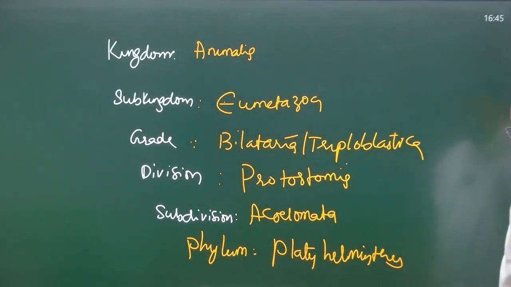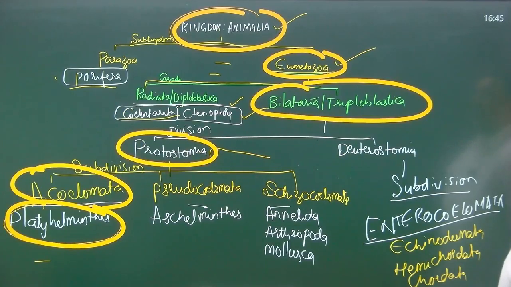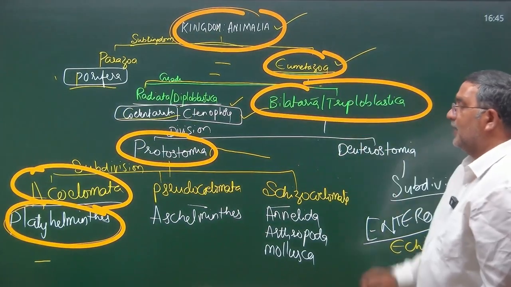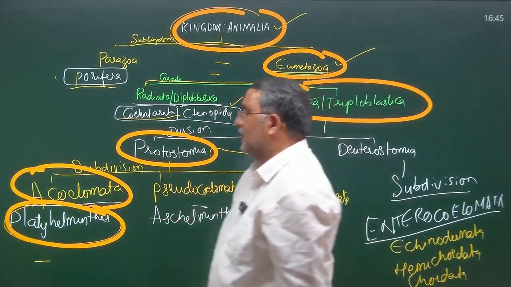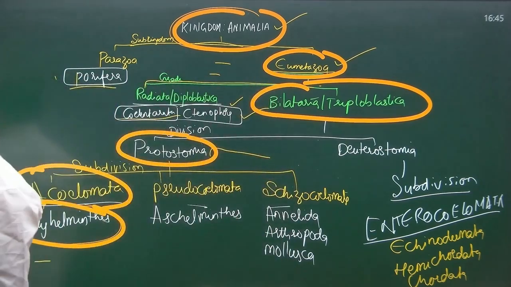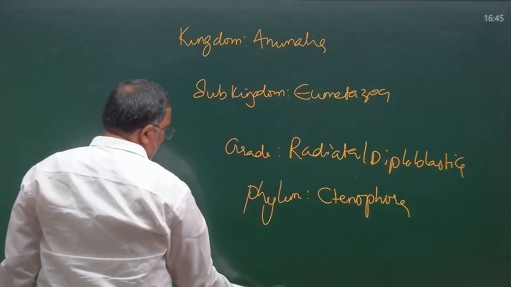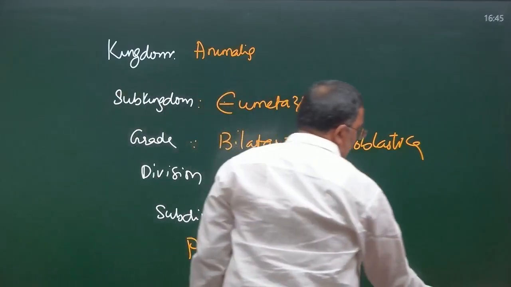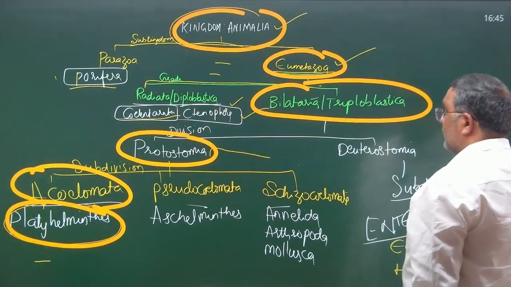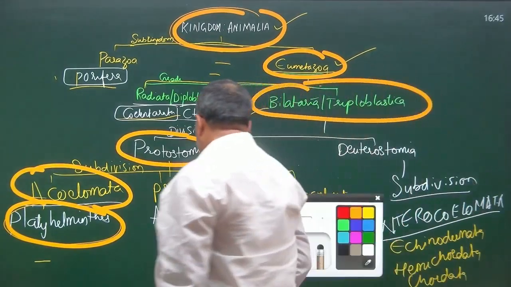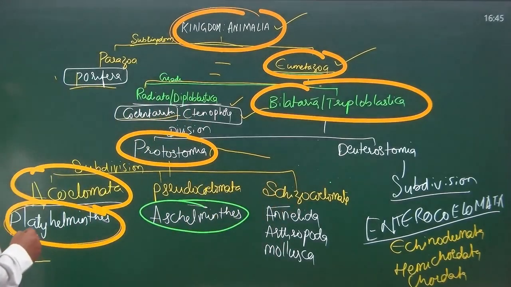From the chart, you have to write all these particular kingdom Animalia, subkingdom Eumetazoa, grade Bilateria or Triploblastica, division Protostomia, subdivision Acoelomata. Similarly, we should write it for remaining phyla also. Remaining phyla means we should select next phylum, that is Aschelminthes.